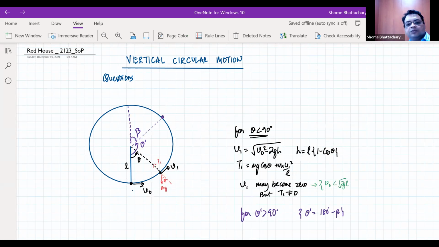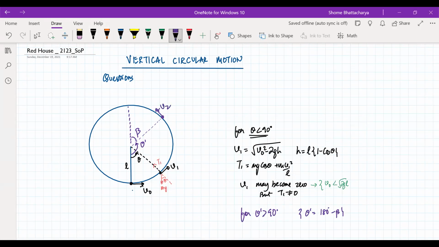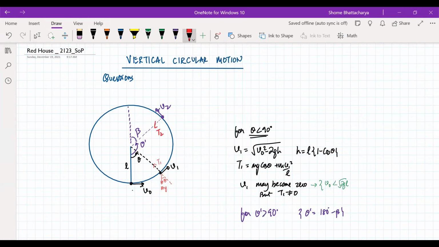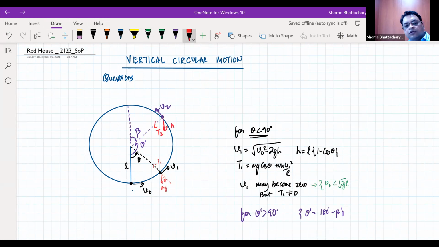If the speed is v2 and the tension at this point is T2, you can see that now weight has a centripetal component. This angle is beta. So v2 is again square root of v0 square minus 2g h prime, but h prime this time is equal to L into 1 plus cos beta.